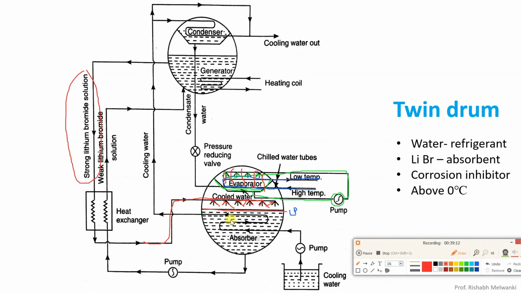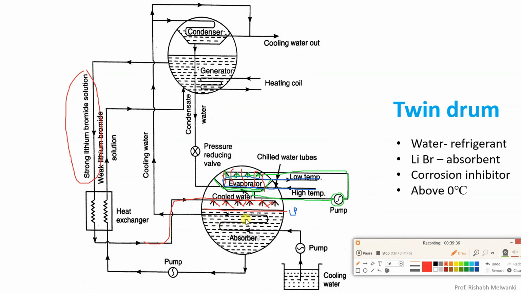Now after the absorption, when the strong lithium bromide solution absorbs the water vapor, heat is liberated. In order to maintain the absorption capacity of this strong lithium bromide solution, you can see a cooling arrangement has been provided in the absorber. This is a cooling pond from where water is taken with the help of a pump.